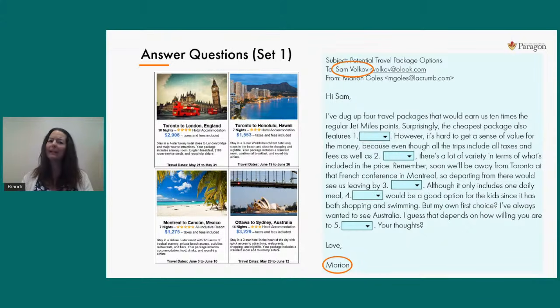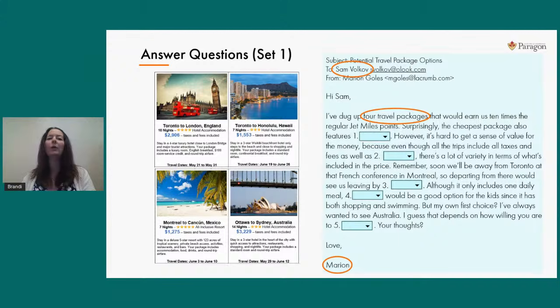I think the purpose statement is worth noticing. So if you would quickly skim read over that very first sentence of this email, you're going to notice that the entire email is talking about those 4 travel packages that we see in the diagram to the left. And then if we skip our eyes down to the bottom of the page, we want to see if there's a next step.